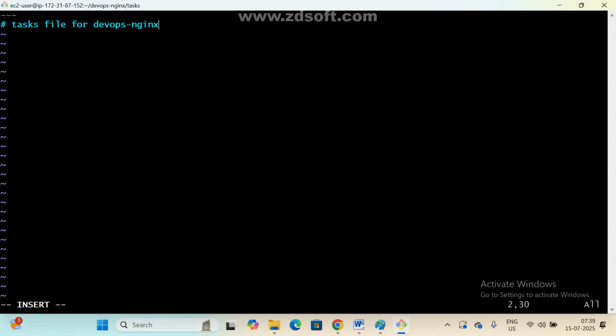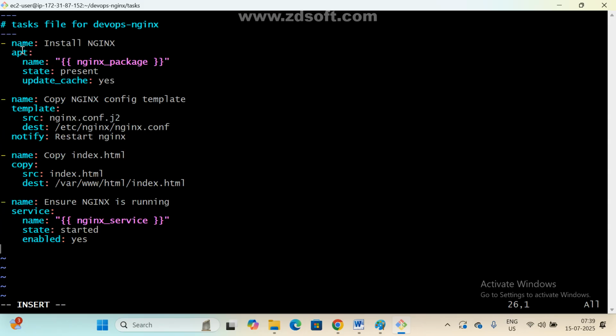So the actual tasks and all we are going to add here. Okay, paste it. See here, name: nginx apt. So here, which one we need to use, apt or yum? Yum, right? Okay, that's it. Update cache. Next. Now see here under the template section. So configure. If this is the configuration file and something is modified here, they have given one notify. What is the notify name? Restart nginx server. This name should match with the handler section.